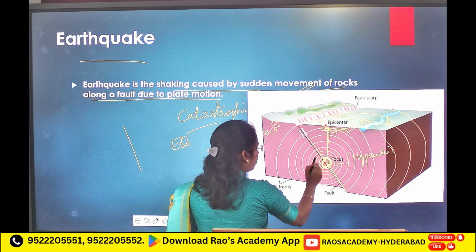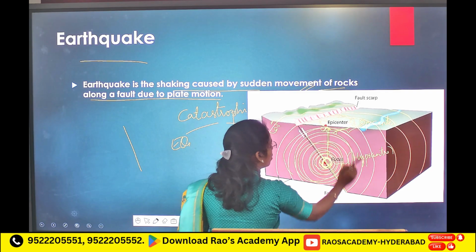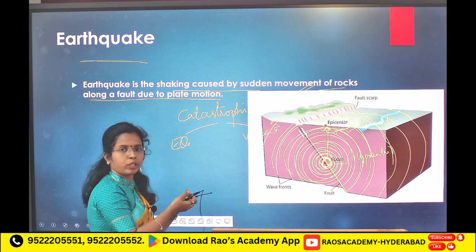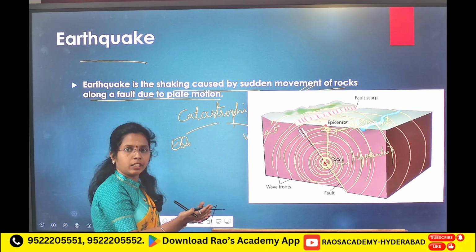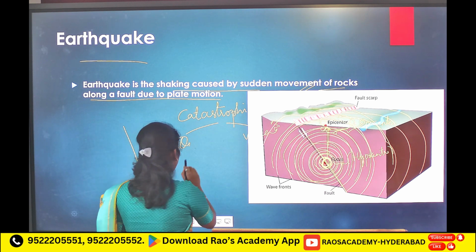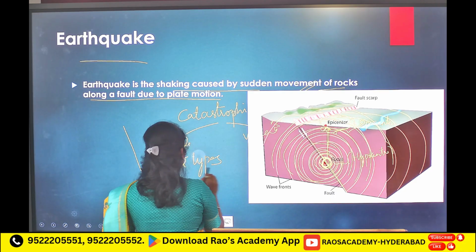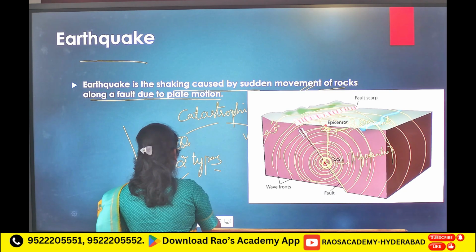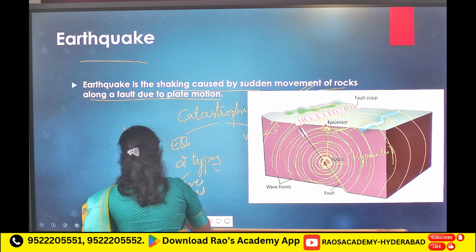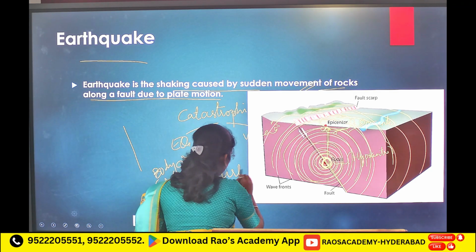Like this, waves are created. Because of the sudden movement, energy is released, and the energy travels in waves: P waves, S waves, body waves and surface waves. We have two types of body waves, P waves and S waves, and the other waves are surface waves.